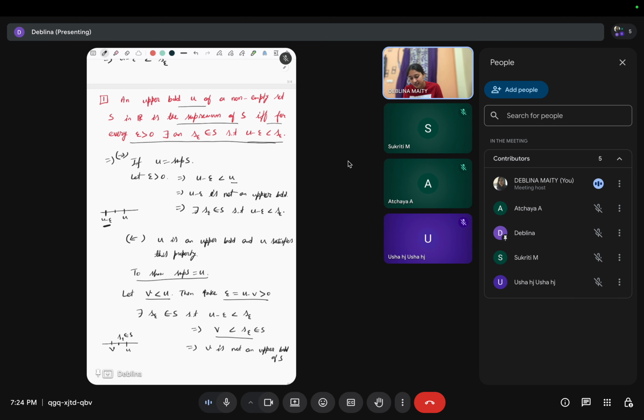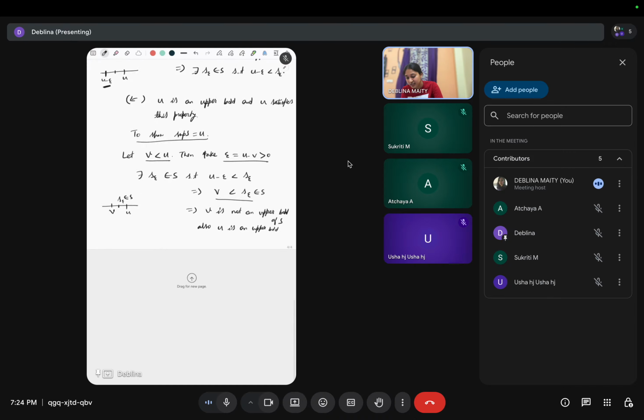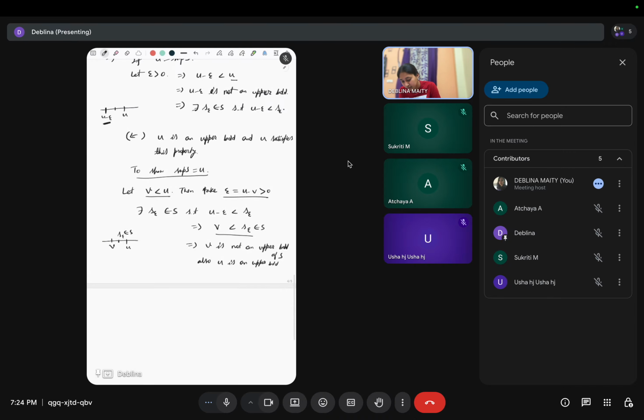So any point which is less than u is not an upper bound, and u is an upper bound. So this will imply u is the lowest upper bound, u equals the supremum of S, right? So this is the proof.